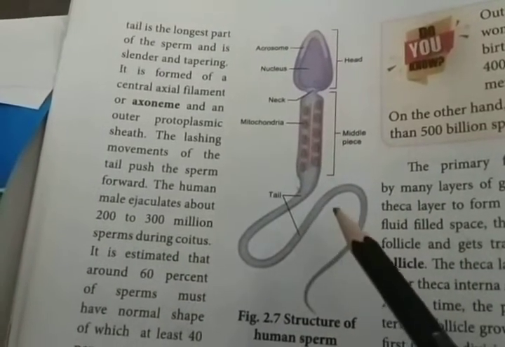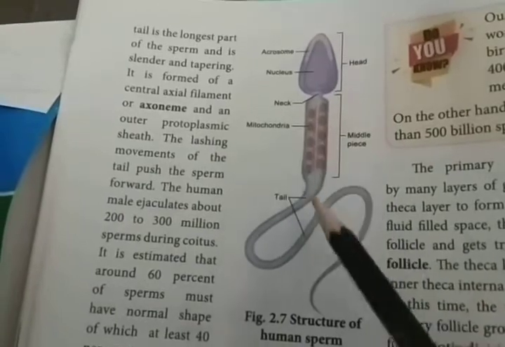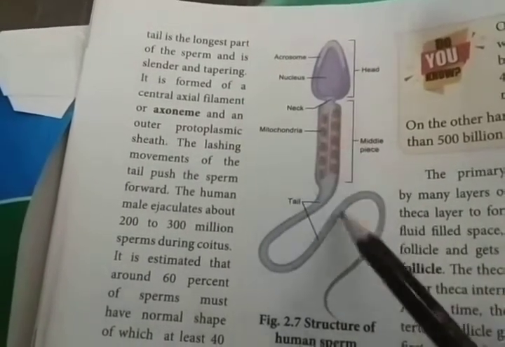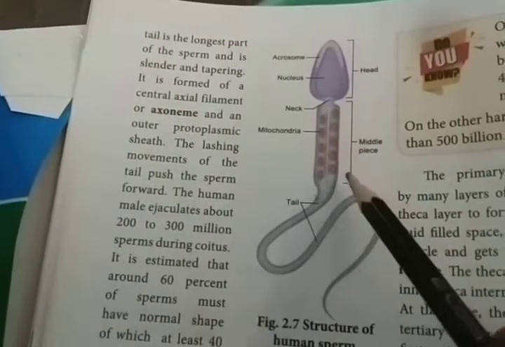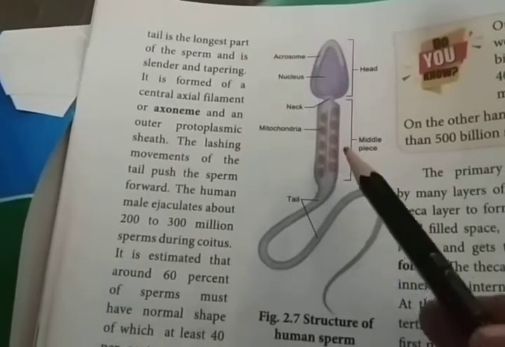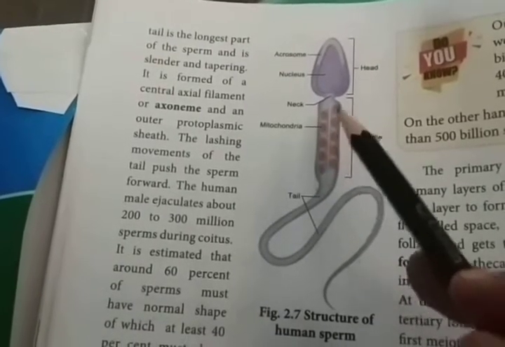The lashing movement of the tail pushes the sperm. When the tail moves, at that time it pushes the sperm forward. This movement of the tail is helpful for the movement of the sperm forward.